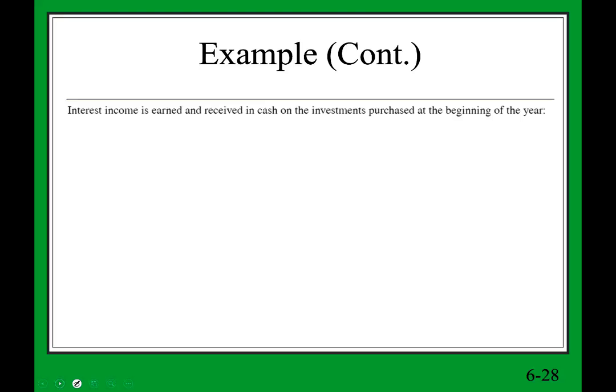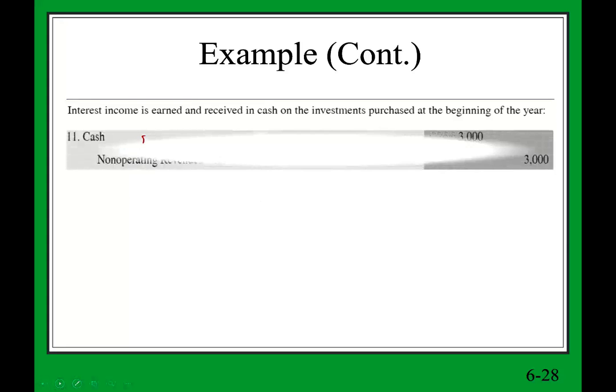Interest income is earned and received in cash on the investment purchase at the beginning of the year, and I don't know how much that is. If it's received in cash, we're going to debit cash, credit interest revenue or investment revenue. Okay, so let's see how much it is. 3,000. So we're going to debit cash. Cash will go up and interest revenue will go up.